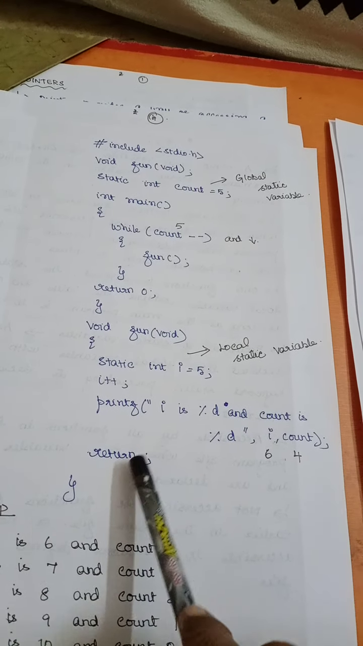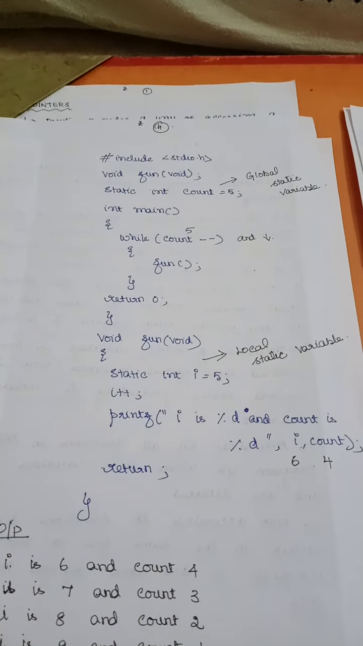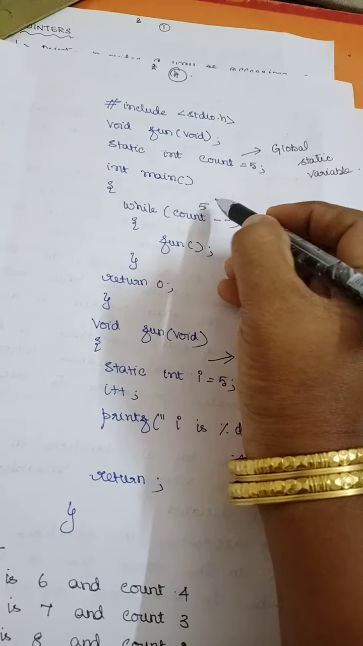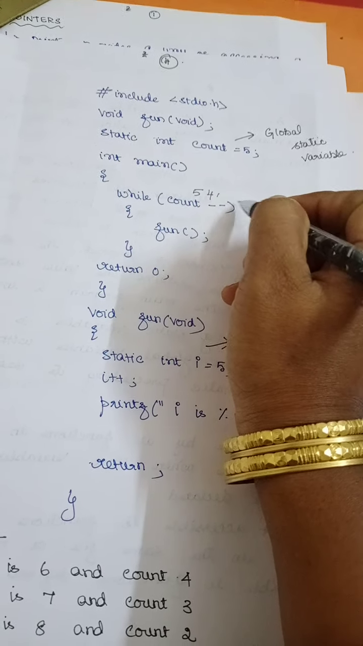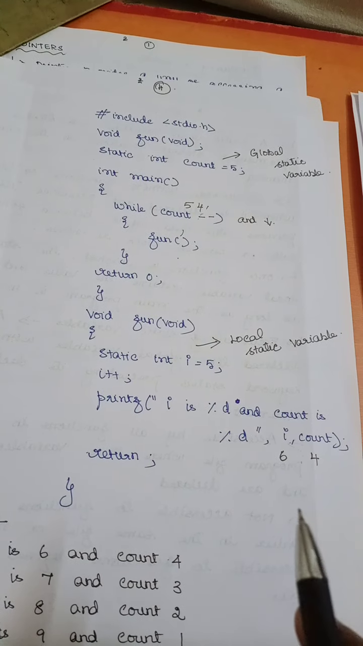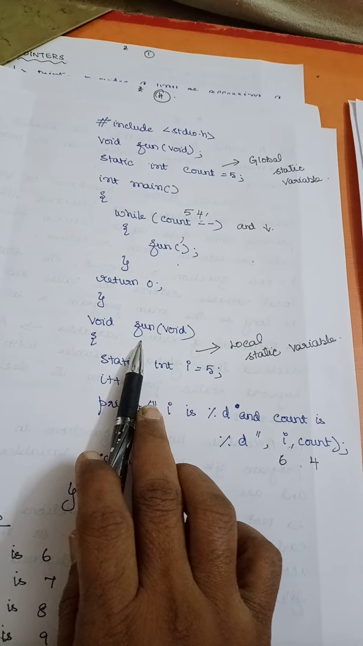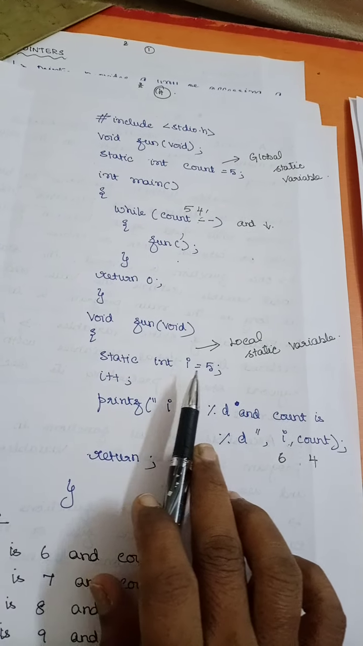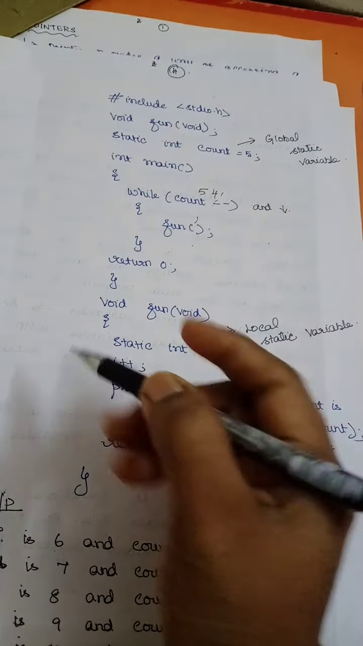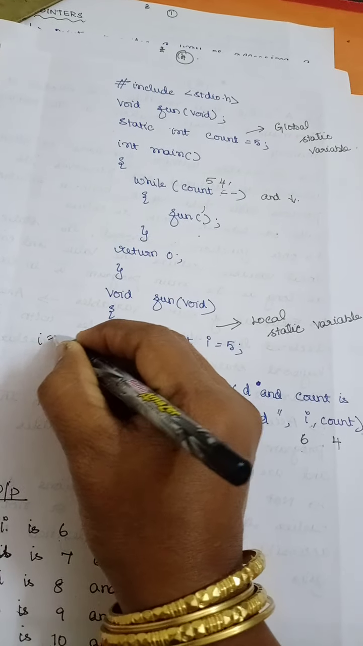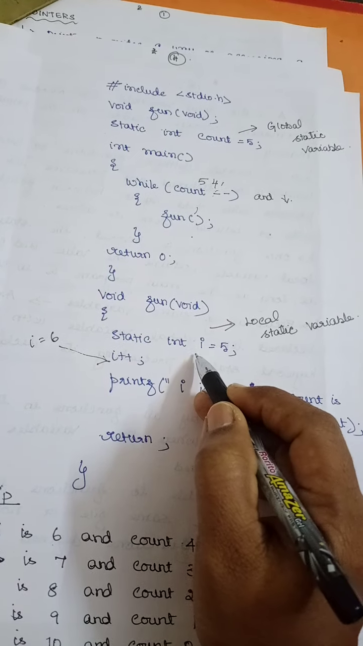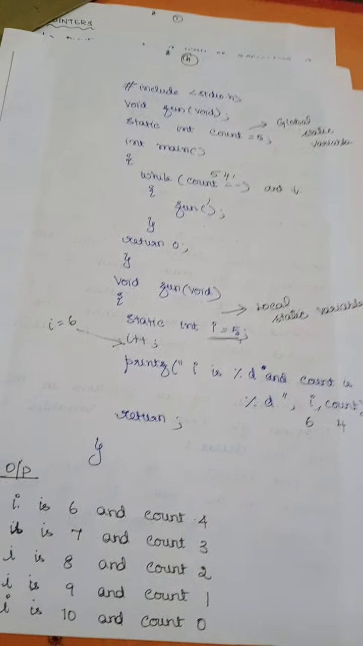So again return. Return means I will move on to the main program, right? Now in the main program, my count value is going to be what? 4. So from 4 it becomes 3, right? So again I will call the function here. Now again when I start executing the function, I will not execute my i value equal to 5. Why? Because my i value is going to be 6. So I will take the i value is equal to 6, and then I will come here. Is that clear? So every time I will not execute this i is equal to 5.